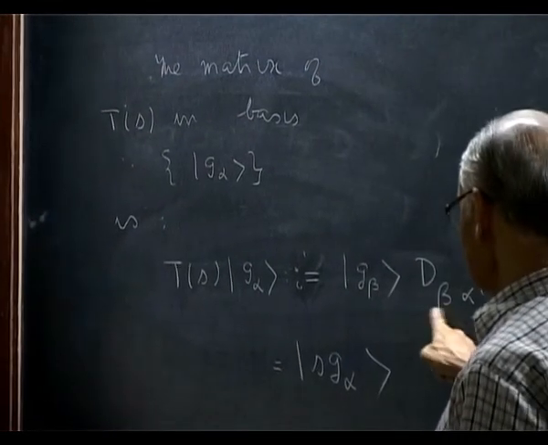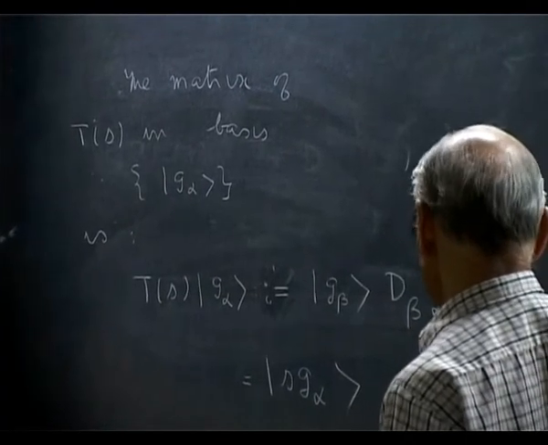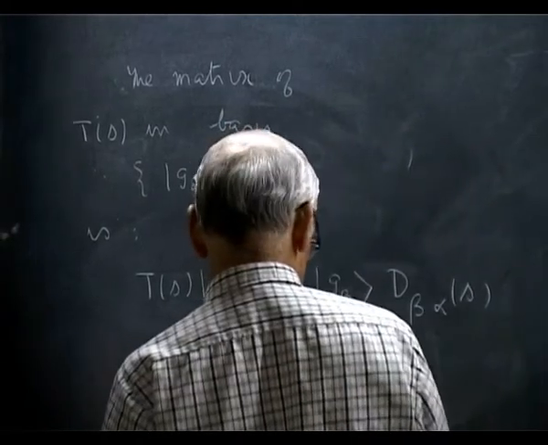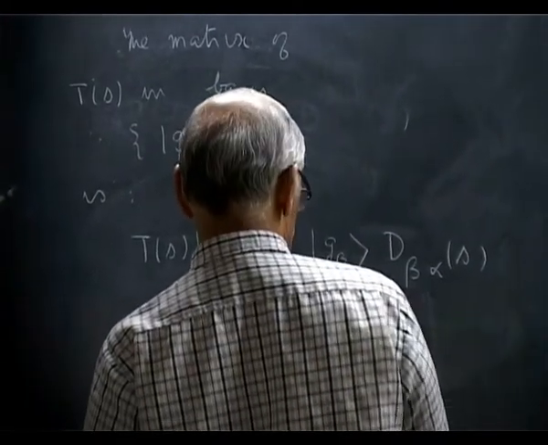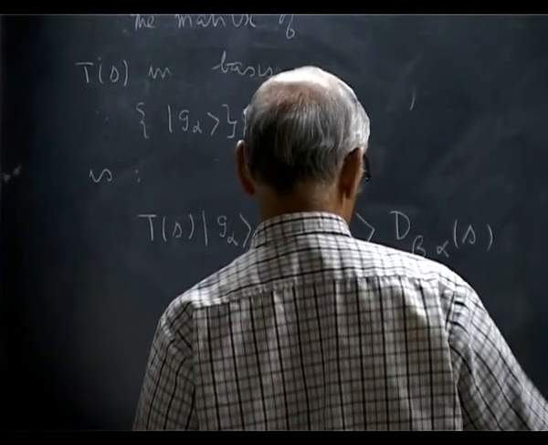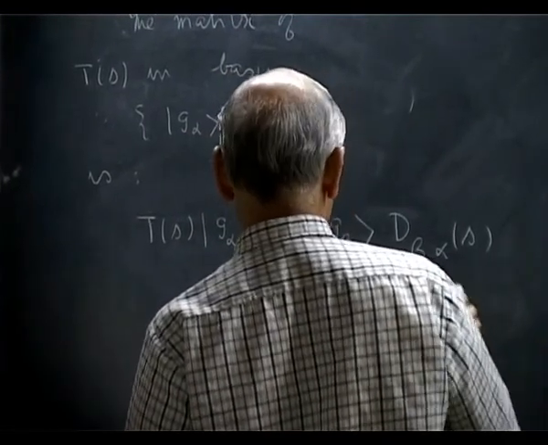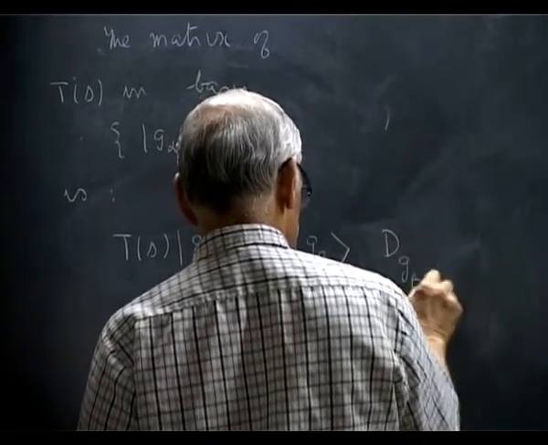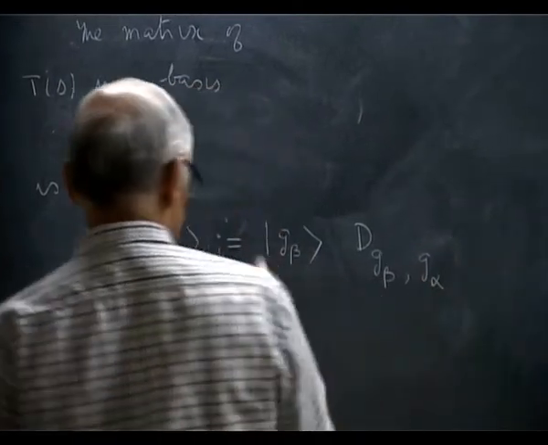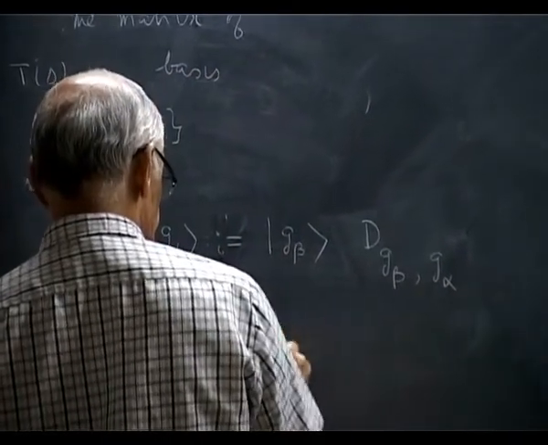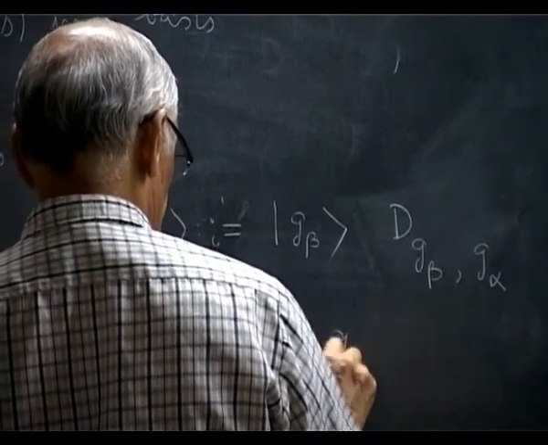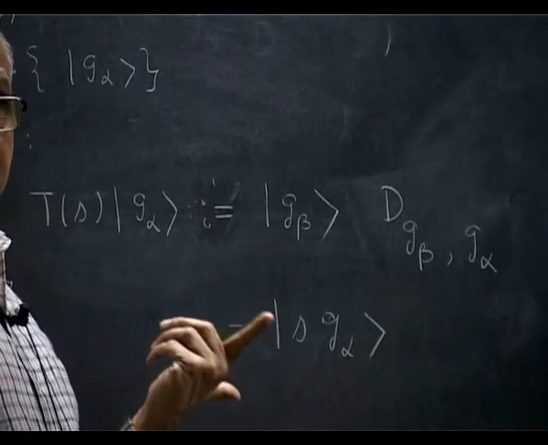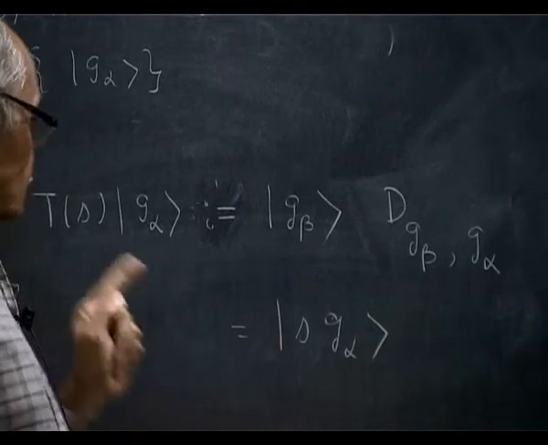Maybe I should label the matrix elements. It is better to label this by D of G beta, G alpha, summation over G beta, and then write this as |S G alpha>. I label the matrix elements by the group elements instead of numbering. It's easier to see what is happening.